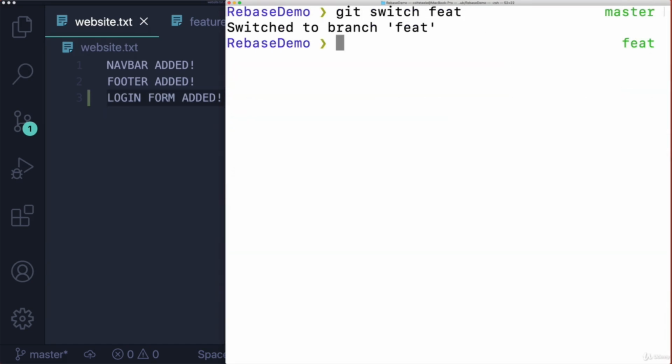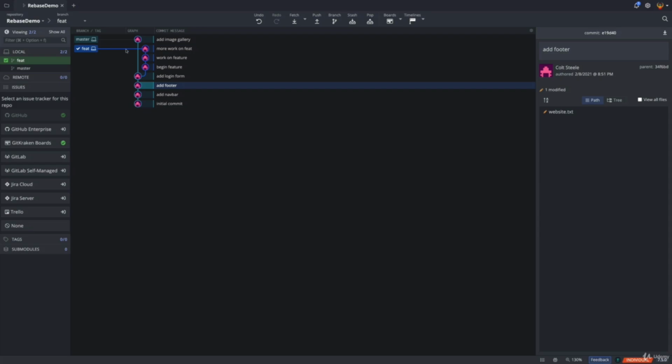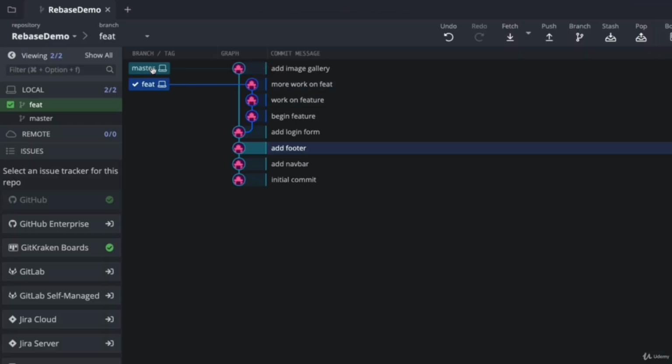So that's something a coworker does. I switch back to feature. I don't have that, right? So now we've diverged again. We don't have this linear structure. And if I want that work that I just got pulled down from GitHub, let's say, that a coworker did, I want that on my feature branch that I'm currently developing. I want to stay up to date.